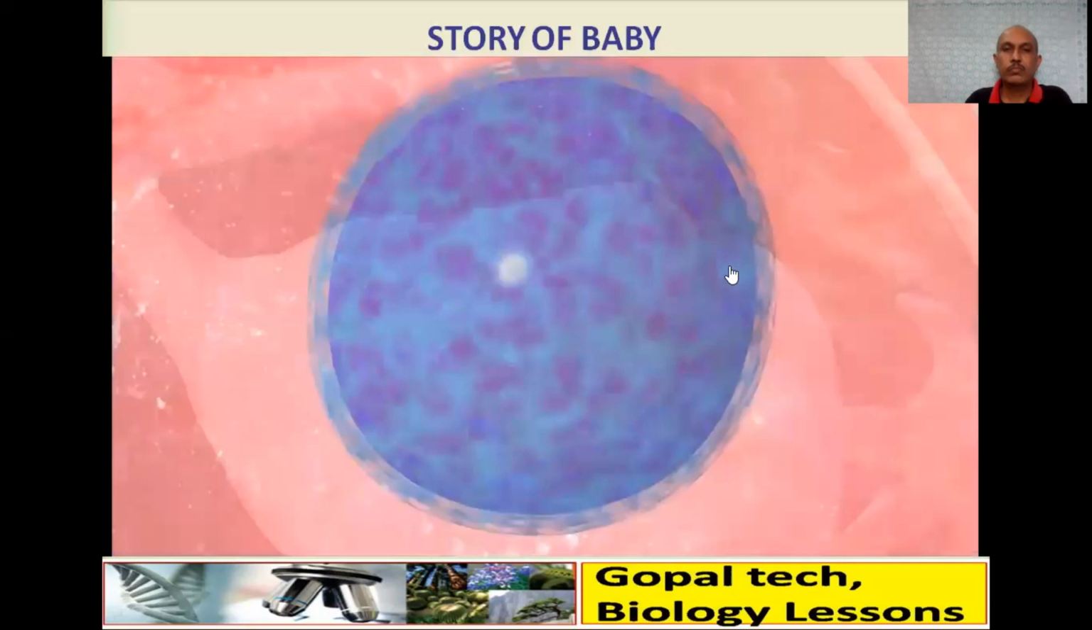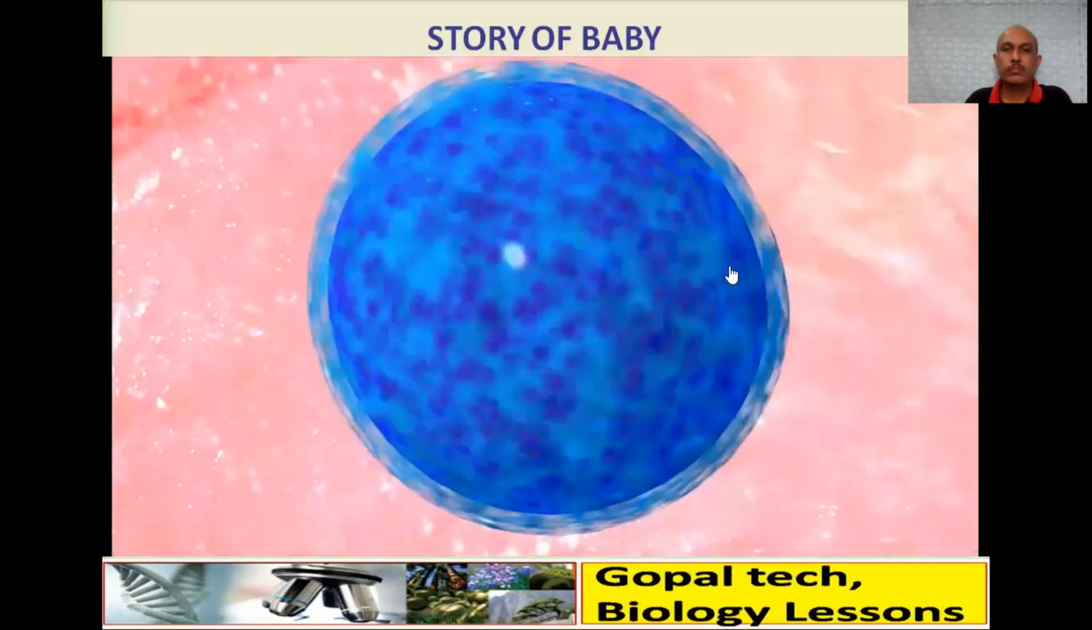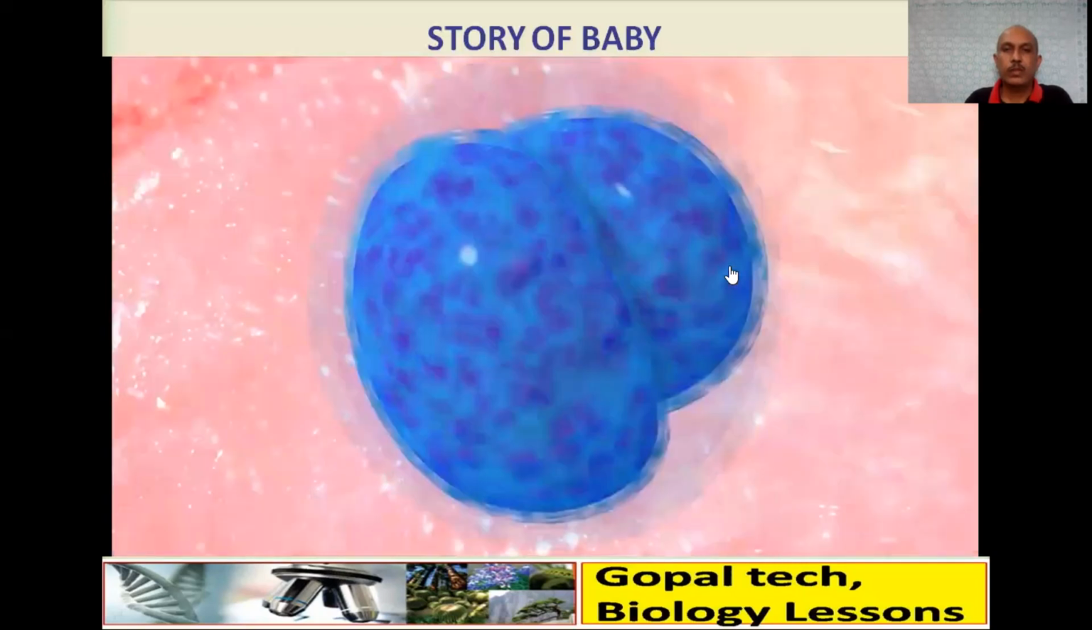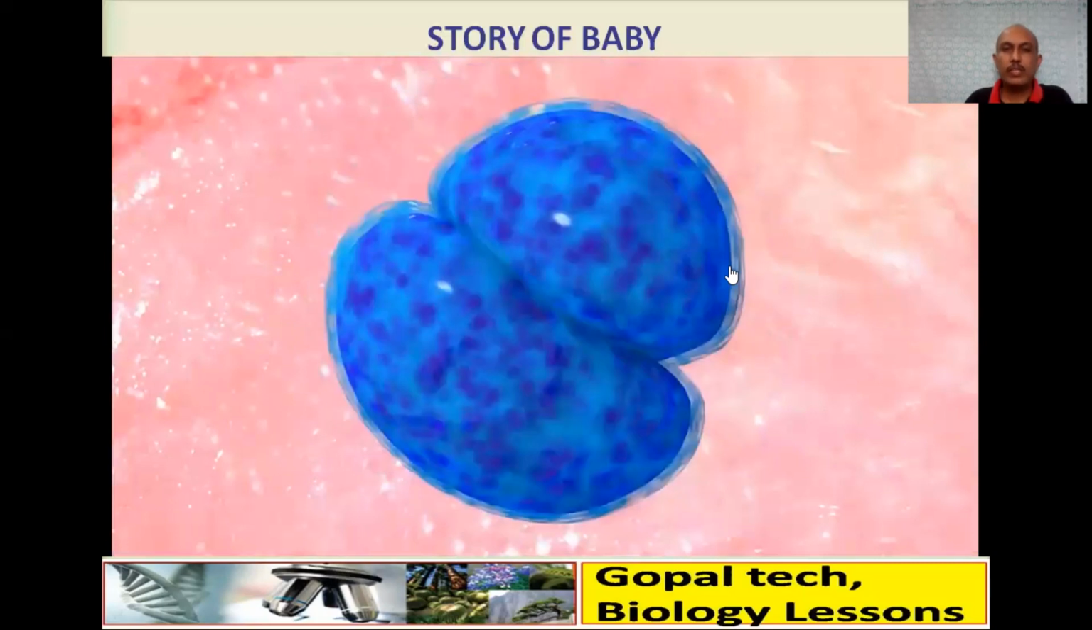Within 24 hours of fertilization, the egg, now called a zygote, divides into 2 cells. The zygote will now divide and become 2 cells, and the process will continue.